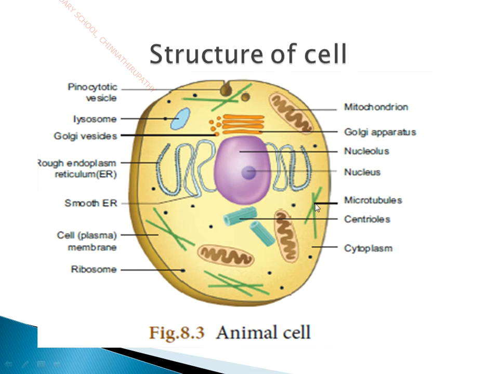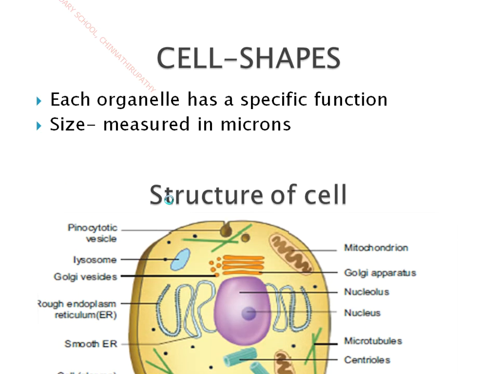And here you can see the microtubules and centrioles. As I said, these are specialized organelles present only in animal cells, and absent in plant cells. These microtubules and centrioles are involved in the process of cell division, or mitosis, where the whole cell divides into two equal daughter cells. We will be dealing with mitosis in higher classes. So for the process of mitosis, these microtubules and centrioles are present, specially only in animal cells. So this is an example of an animal cell.